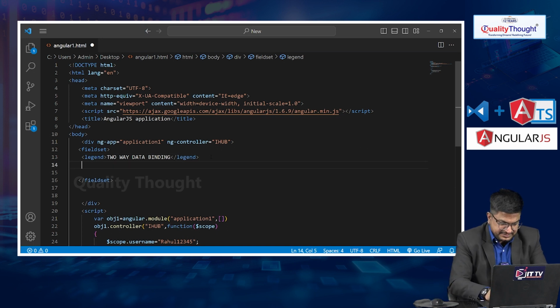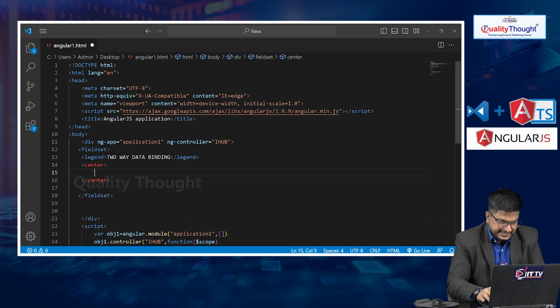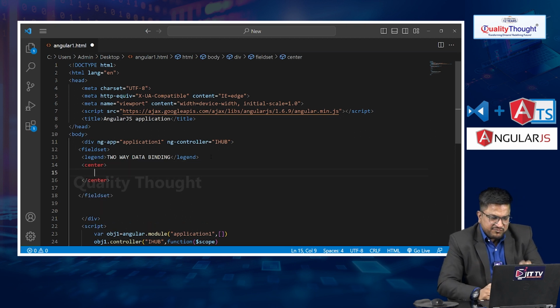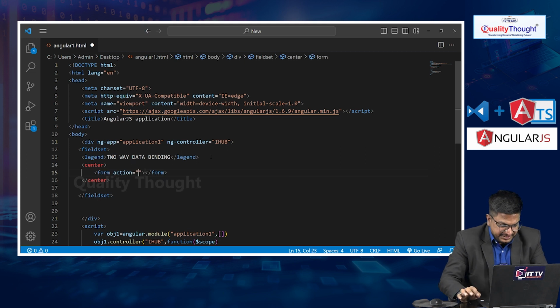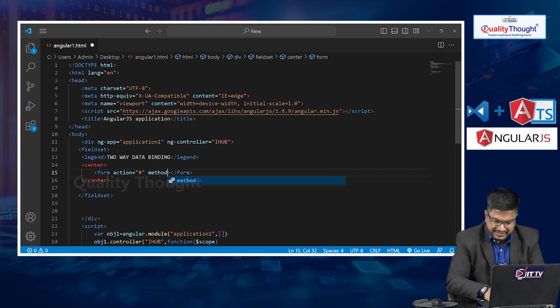Let me take center here. If you want to create a form in HTML, we have to use the form tag. Action equal to nothing, method equal to post.